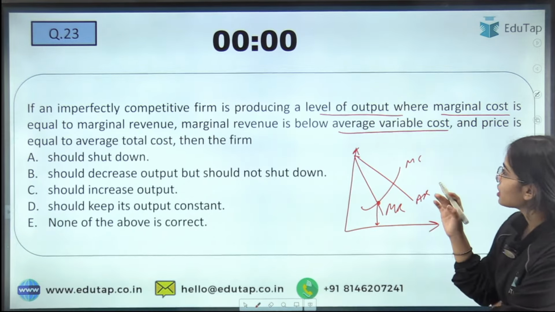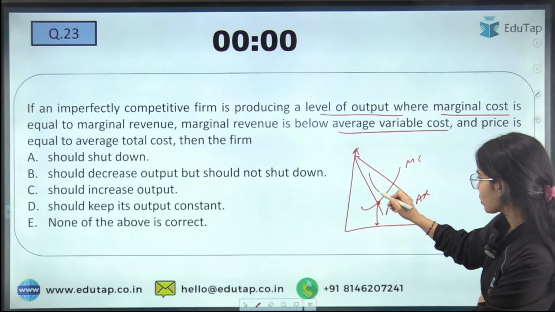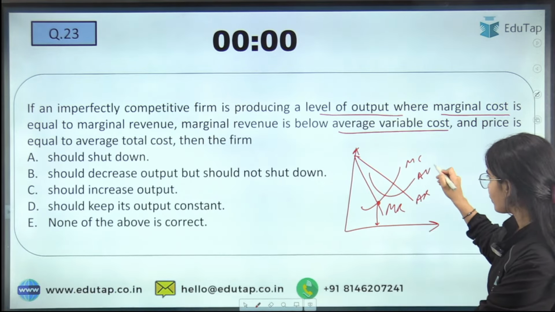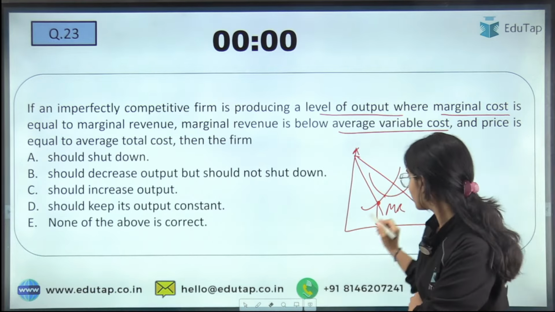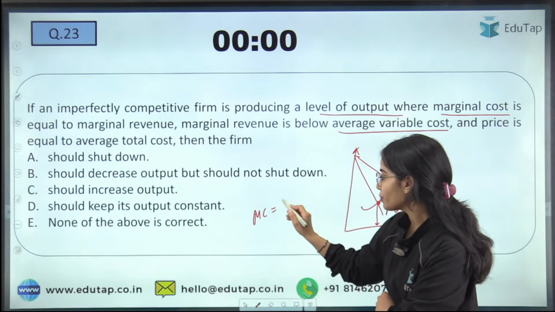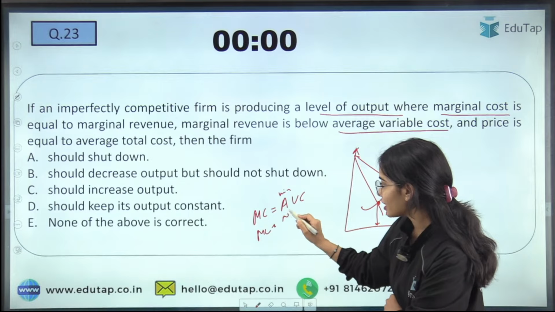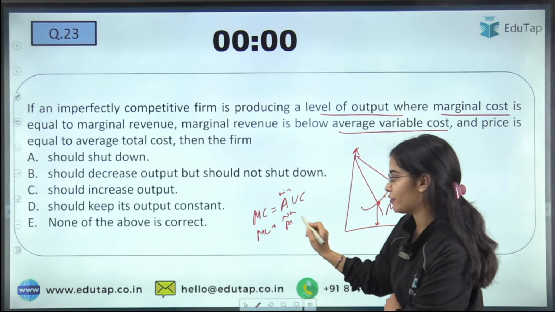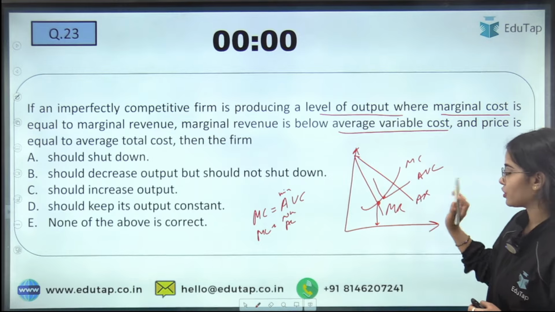Now your marginal revenue is below average variable cost. So let's draw the average variable cost here. This is your average variable cost. The marginal cost should cut the average variable cost at the minimum of average variable cost. The marginal cost should be cutting at the minimum of the average cost. So here, this is average variable cost.